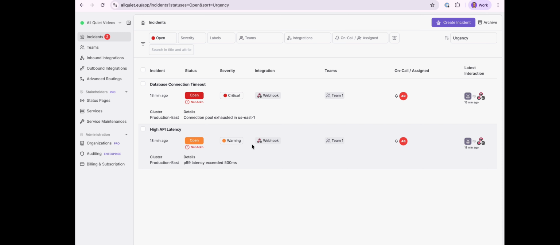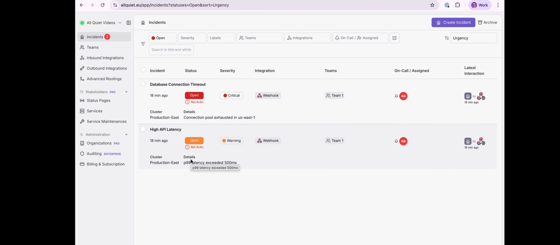We have two separate incidents: high API latency and database connection timeout. If we look at the payloads, or respectively the incident details, we can see that for both the cluster is production east.